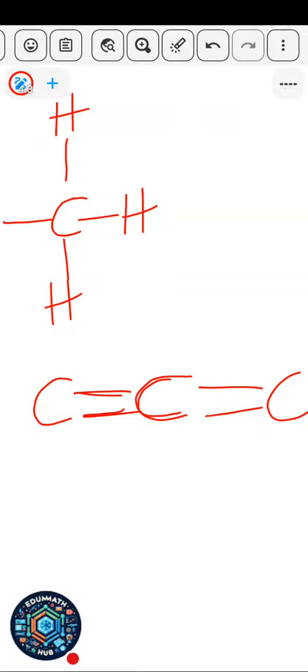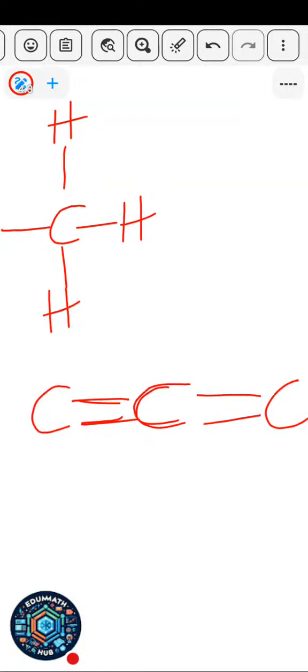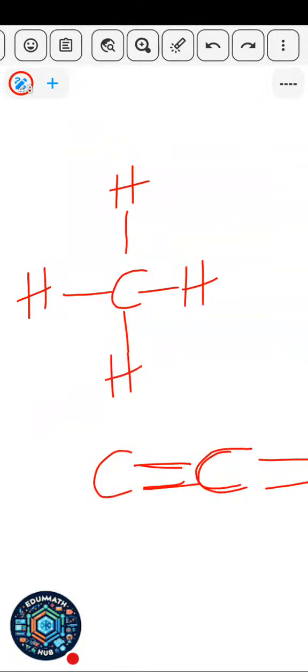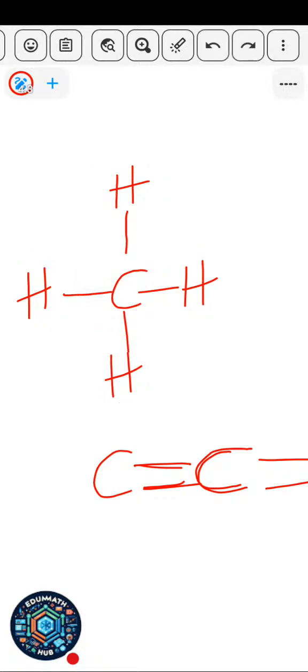So this one is unsaturated because the number of bonds on one carbon is high. It's high on one part. This carbon atom is taking 2, while this one is just a carbon atom taking 1, 1, 1 on each side. The pull from here is equal. Just as if you are standing in the middle and 4 people of equal strength, H, H, H, H, are pulling you with equal strength. You'll be in equilibrium.